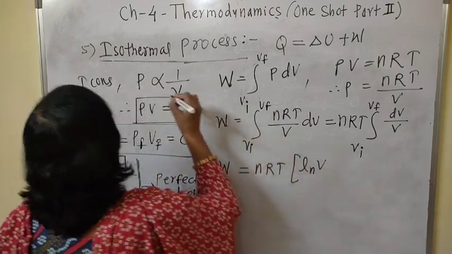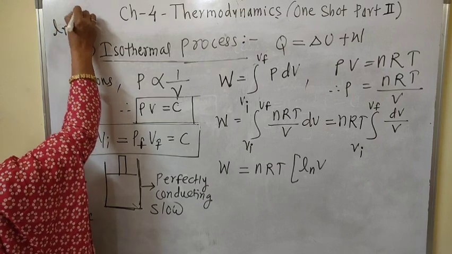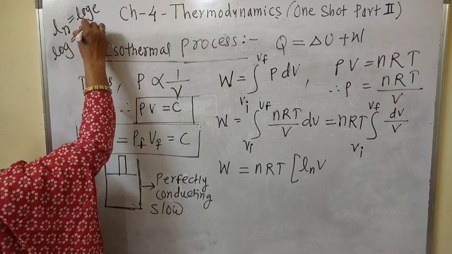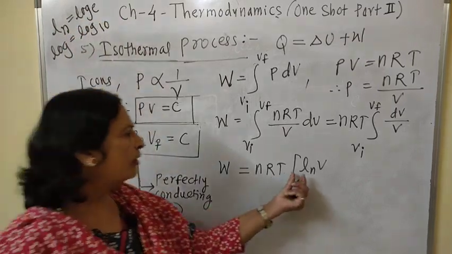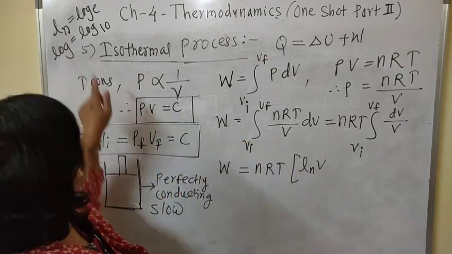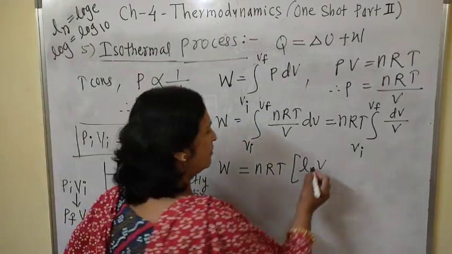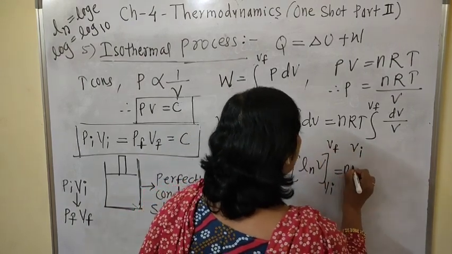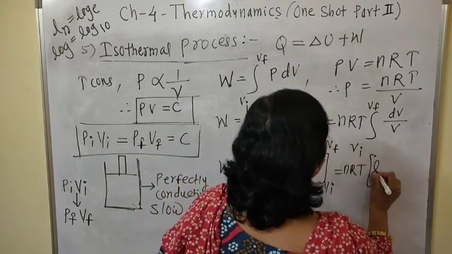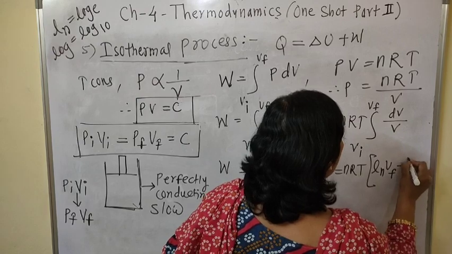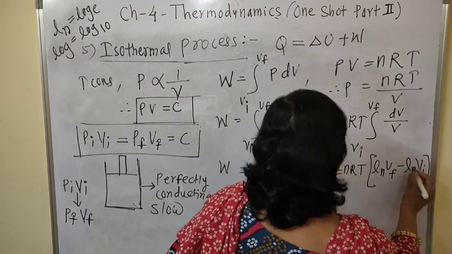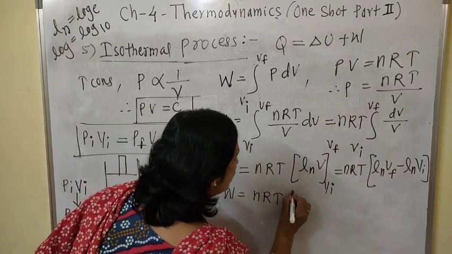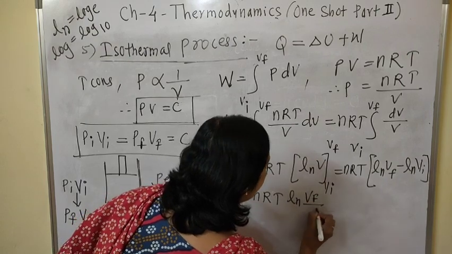Always keep in mind that ln is nothing but log to the base e, whereas the other log is log to the base 10. In your book, wherever ln is there, it means log to the base e. Then, applying the limits, ln Vf minus ln Vi, W is equal to nRT log Vf divided by Vi.